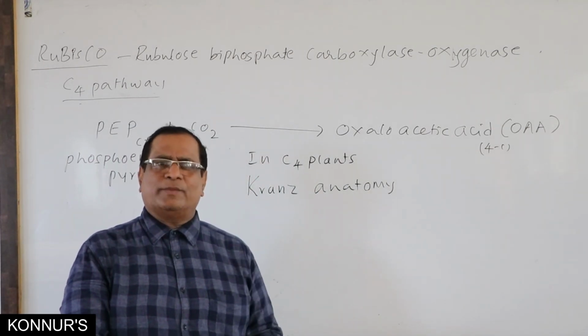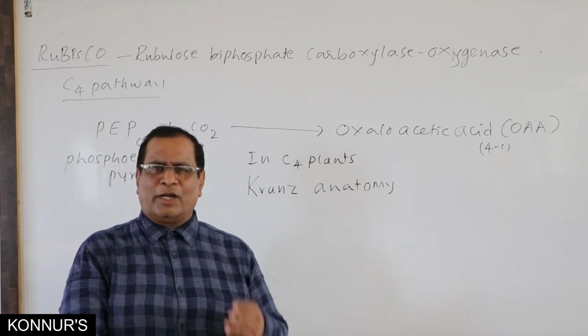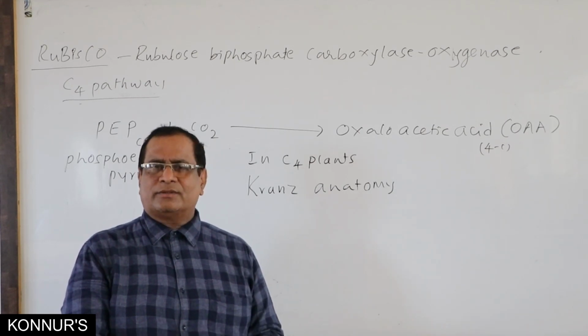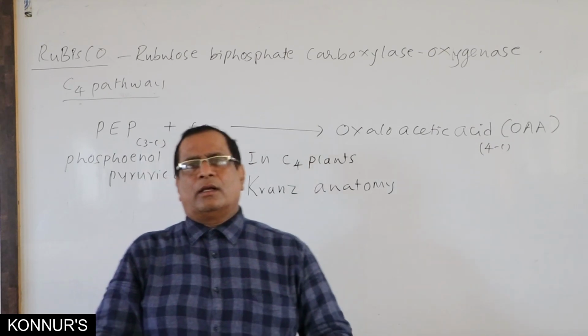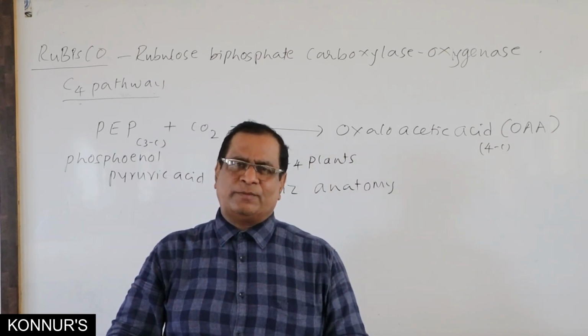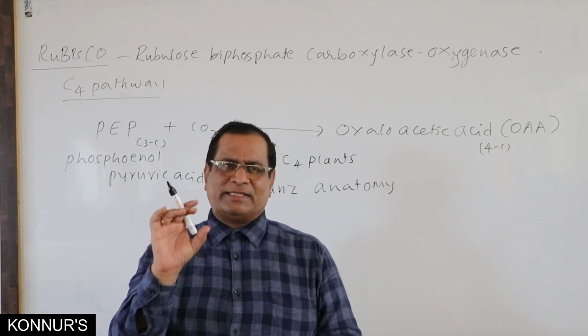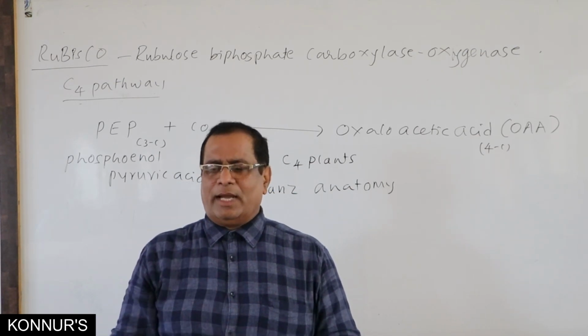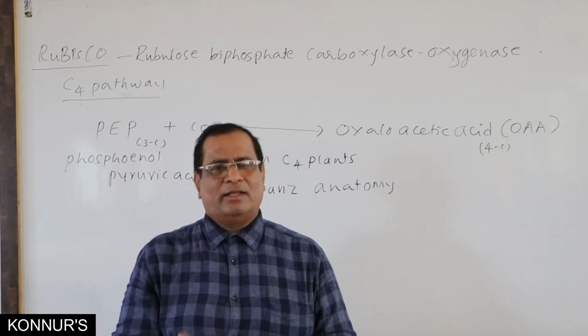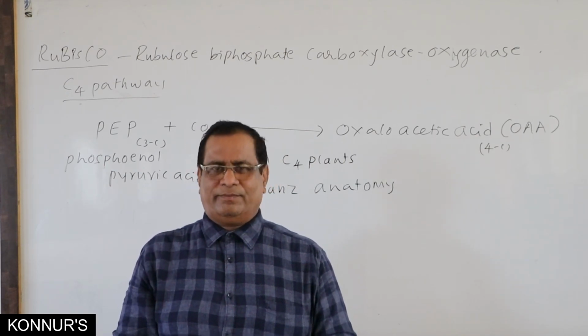What is Kranz anatomy? Already you know, in the leaves, the abundant green tissue is named as mesophyll tissue, and the vascular bundle is present at the center, and that vascular bundle is covered by bundle sheath.